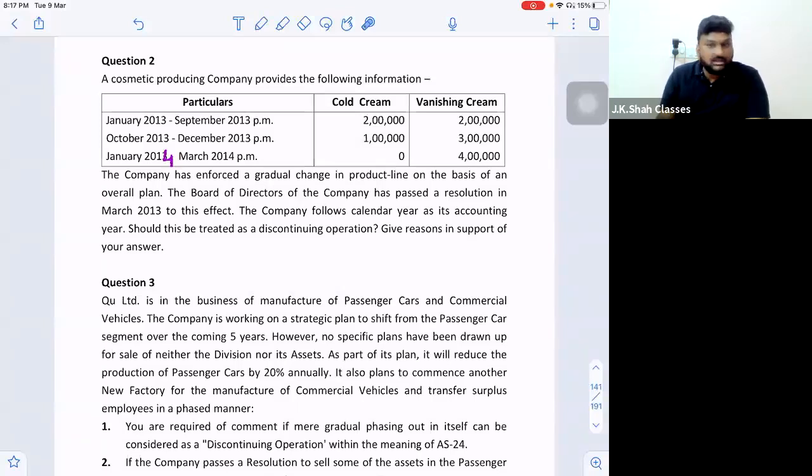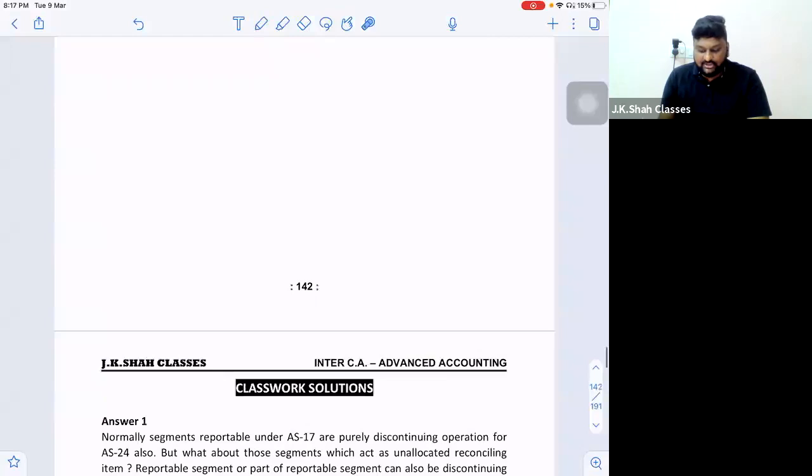Give your reasons. No, sir, it is not. It is actually a question from one of our examples of not constituting a discontinuing operation. First example, gradual or evolutionary phasing out of any product line or class of services. That is the point on which the question has been raised. So let's read the solution.